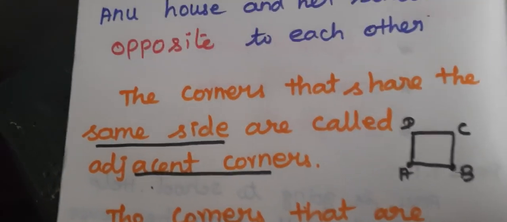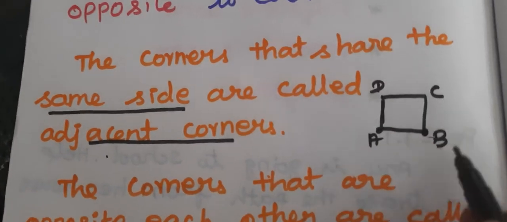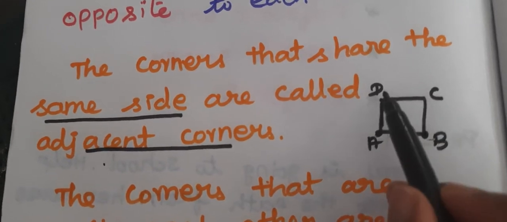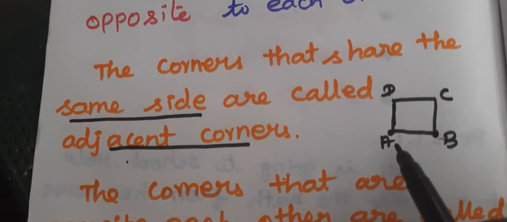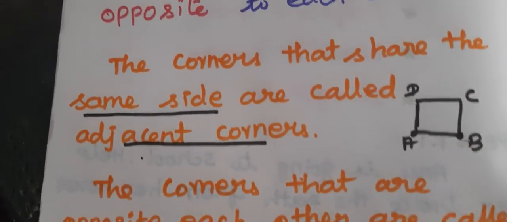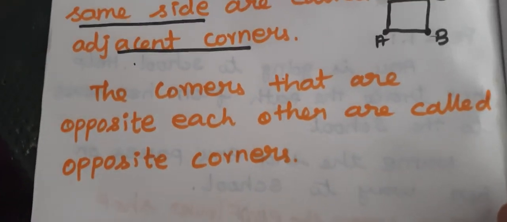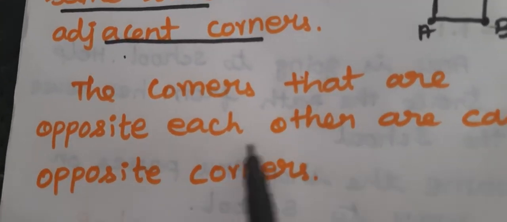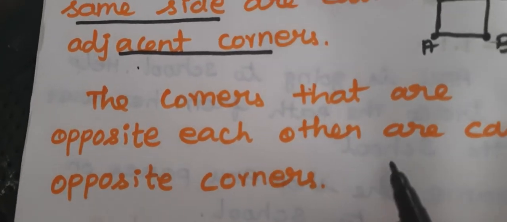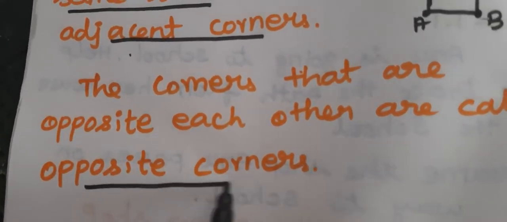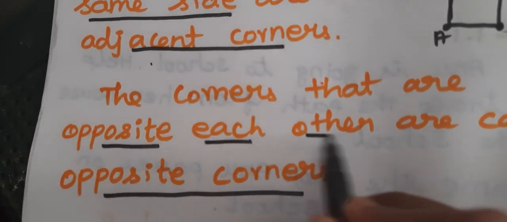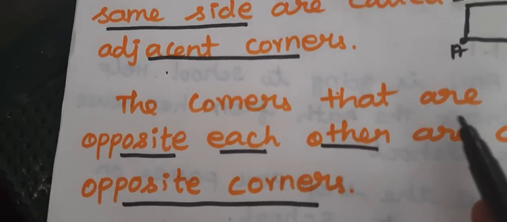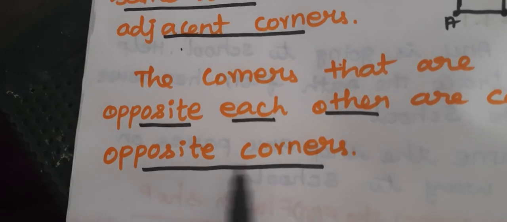Do you have any doubts in this? What is adjacent corner? Yes. So in that figure, square, AB is adjacent corner, BC is adjacent corner, CD is adjacent corner, DA is also the adjacent corner. Any doubts? So next one is the opposite corner. What is opposite corner? If I underline a few words, that is a key point for you. The corners that are opposite each other are called the opposite corners.